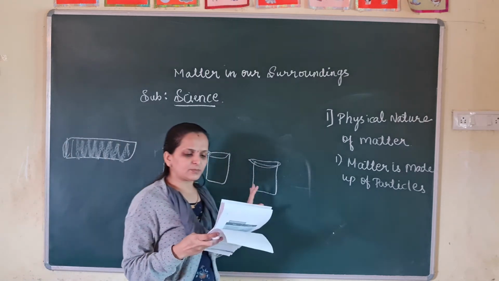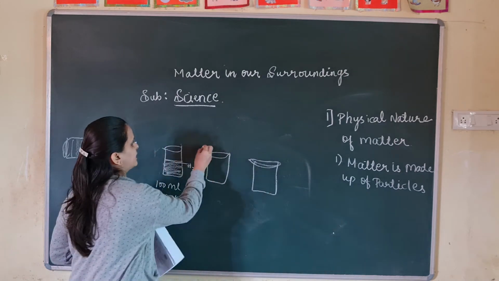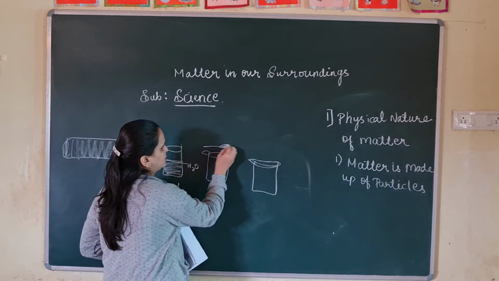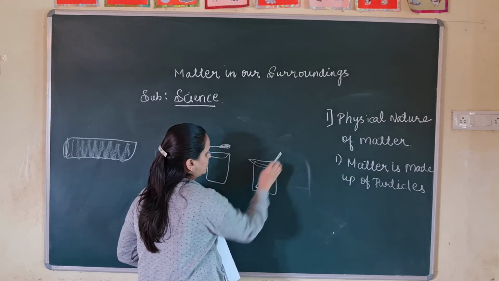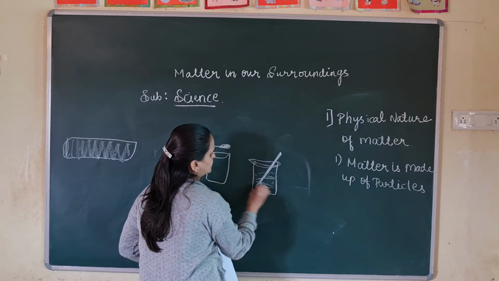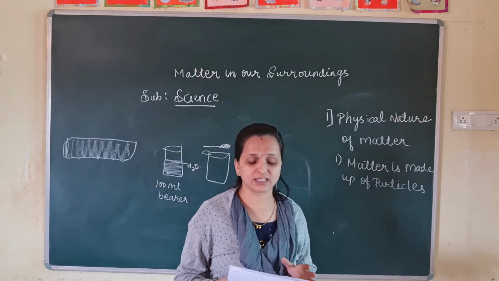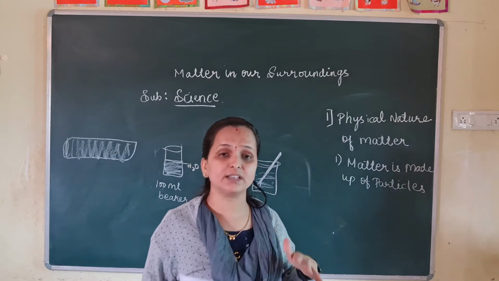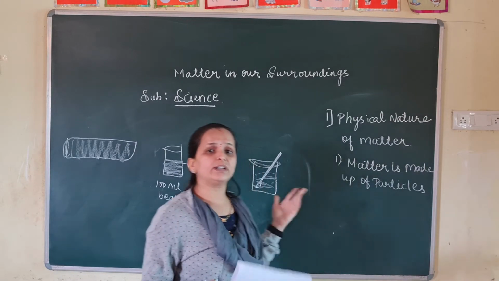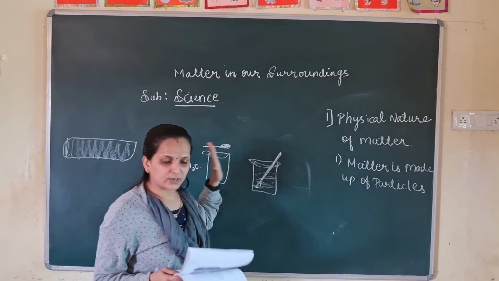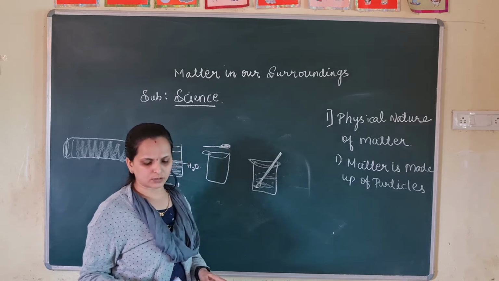Next, dissolve some salt or sugar in the water with the help of a glass rod. We need to take one spoonful of salt or sugar, anything you can take, and mix it with the glass rod. So what do you think has happened now? Where does it disappear? We have dissolved the salt or sugar, right? So where did the salt and sugar go? It is mixed in the water, in the particles of the water, right?